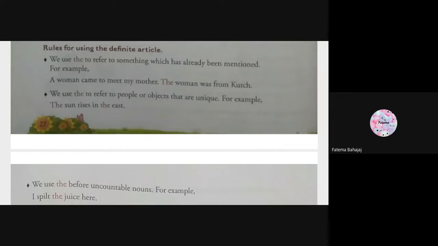The Taj Mahal is in Delhi. Okay, very good. So what has she used over here? The Taj Mahal. Why has she applied the article the before it? Because the Taj Mahal is one of its kind, so it is unique. When you use unique things, one important thing is that we use the article the before it. Okay, very clear to everyone.